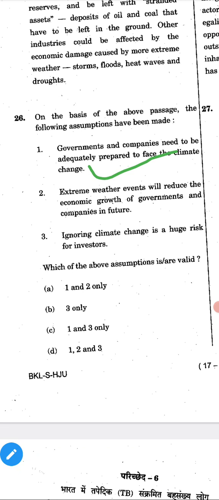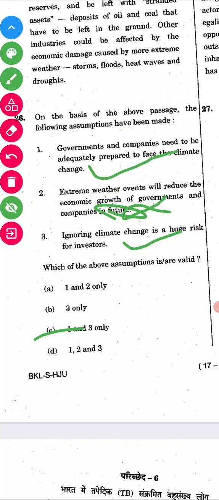The second one is extreme weather events will reduce the economic growth of the governments and companies in future. They're telling future, so it is very difficult to predict the future. So it's wrong. Ignoring climate change is a huge risk for investors. Absolutely. We have to see environment also for investment. So option C is the right answer for this one.